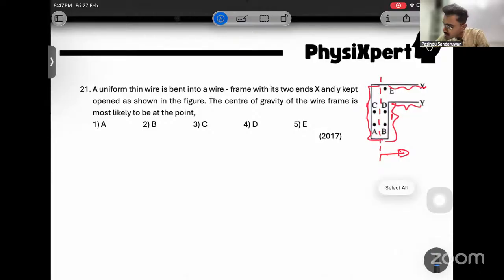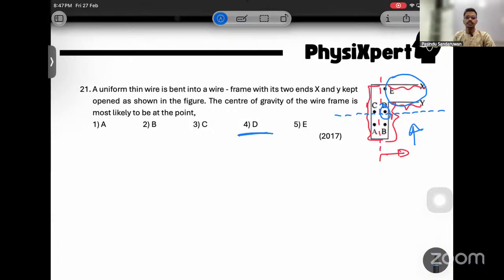Can't we do the same considering this center axis as well? Compared to this axis, more weight is at the top side. Then it should move upwards as well. Right and up with respect to my lines. Right and up means it should be D. It should be D.